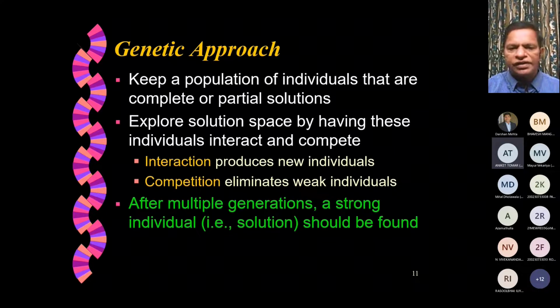So if you started in the first generation with 20 members, by the time you come to the next generation, some members will vanish, new members will come in, but the total number of members in the population would be exactly the same as the 20 that we started with. So unlike human evolution, population will not increase. Population size will remain constant. That's the most popular genetic algorithm.